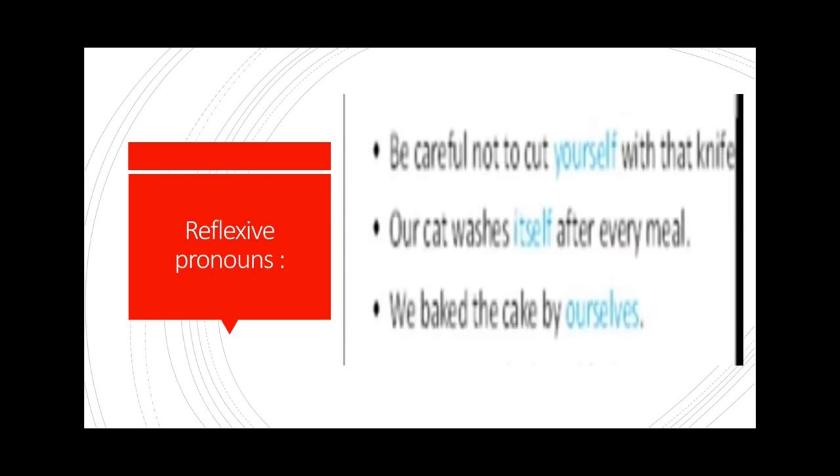Then in number 2, our cat washes itself after every meal. So our cat is the noun here, and its pronoun will be it, because we can't write he or she for the cat. In order to make it reflexive we have put self with it, so it has become itself. And number 3, we baked the cake by ourselves. Here the noun is we, and its reflexive pronoun is ourselves.